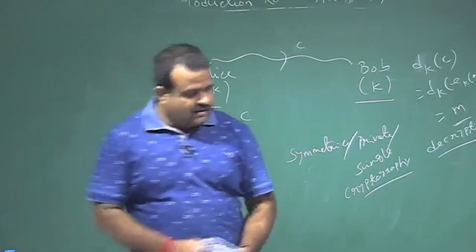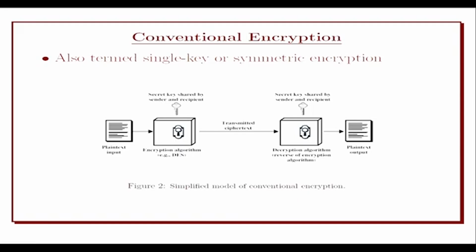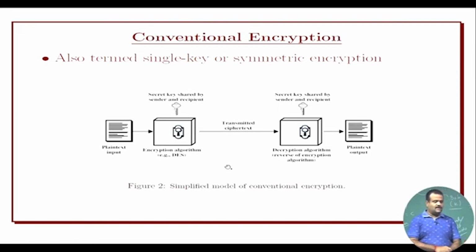So, this is the conventional encryption algorithm, basically symmetric key. We have an encryption algorithm, which uses a secret key shared between Alice and Bob. The plain text is one input and the key is another input, and it generates the ciphertext.